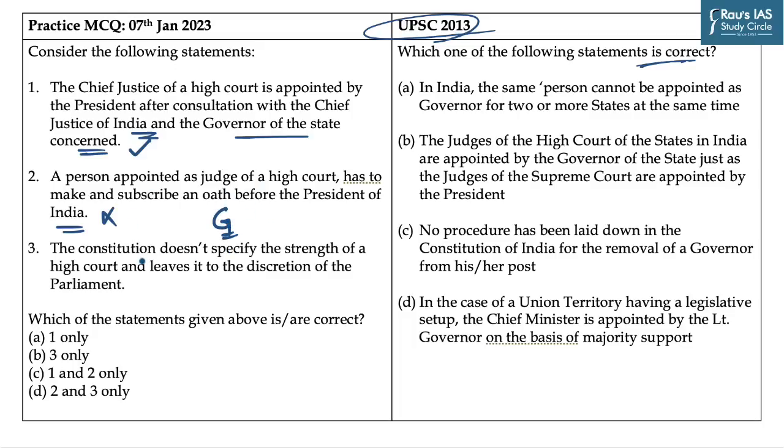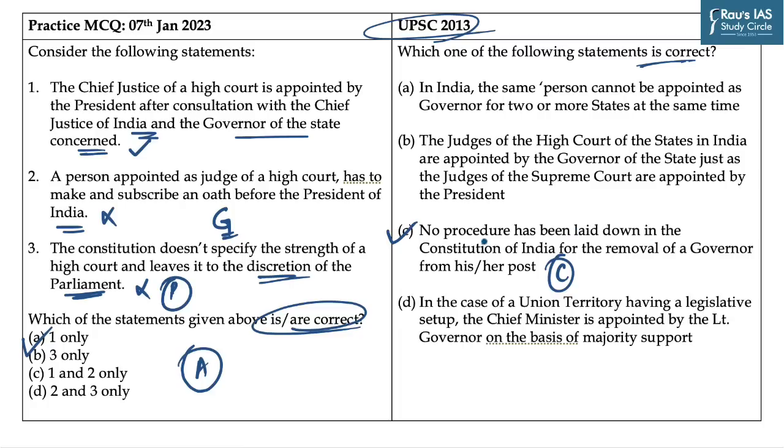The third statement says, the Constitution does not specify the strength of a High Court and leaves it to the discretion of Parliament. It is again an incorrect statement, as every High Court consists of a Chief Justice and such other judges as the President may from time to time deem necessary to appoint. So it is the President and not the Parliament who decides the strength of a High Court. And we are required to identify the correct statements. The answer to this question becomes A, which is 1 only. And the answer to the previous question is C, as there is no procedure laid down in the Constitution of India for the removal of a governor.